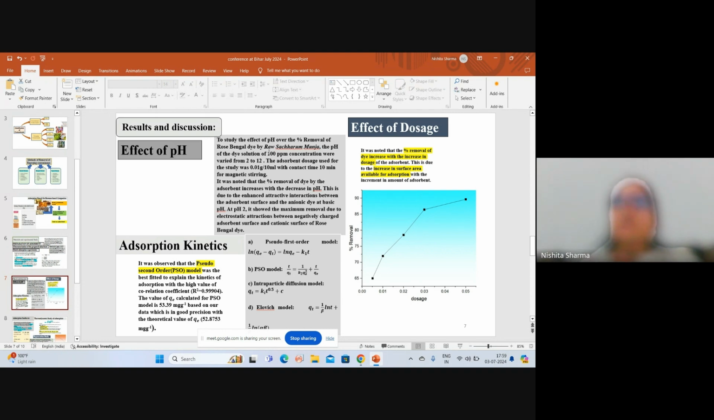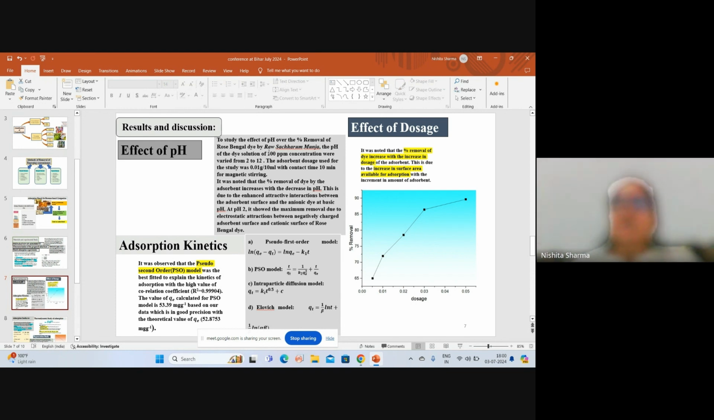When we varied the pH from 2 to 12, it was noted that with the increase in pH, the removal decreases. When we relate it to the pH PZC, we found that this behavior depends upon the pH PZC. As the pH PZC of the Saccharum munja was about 6.6, when the pH is below the pH PZC, the surface will carry a positive charge, and it will increase the removal of the negative anionic dyes. Therefore, the maximum removal was obtained at pH 2. It showed the maximum removal due to electrostatic attractions between the positively charged adsorbent surface and the anionic Rose Bengal dye.